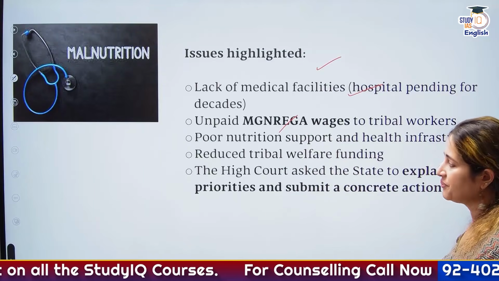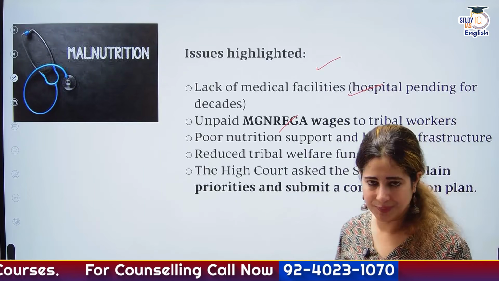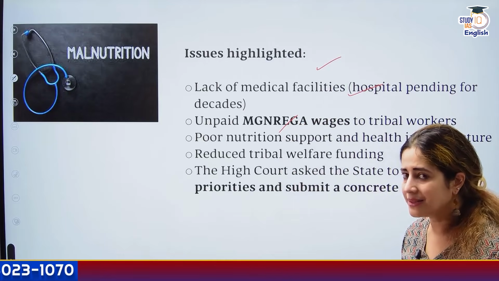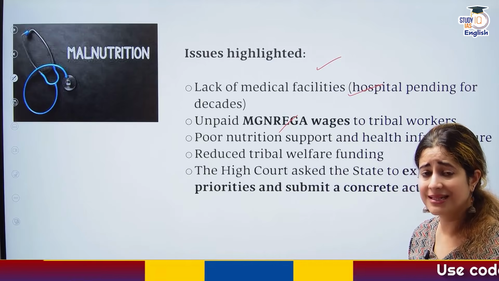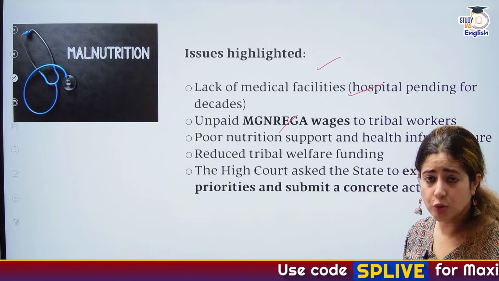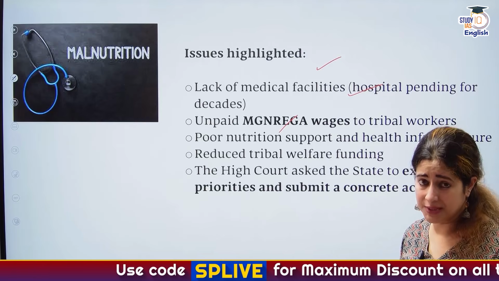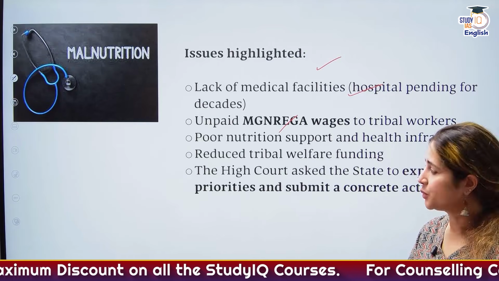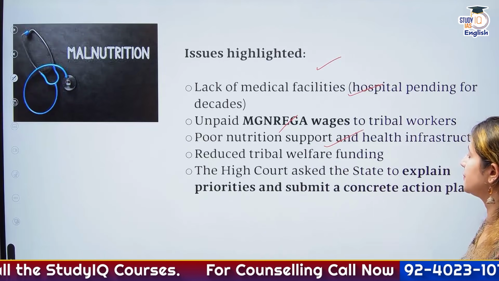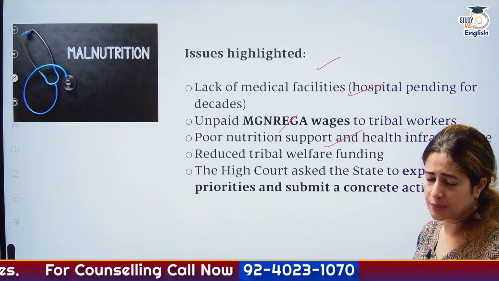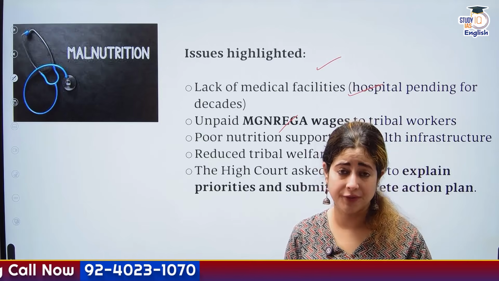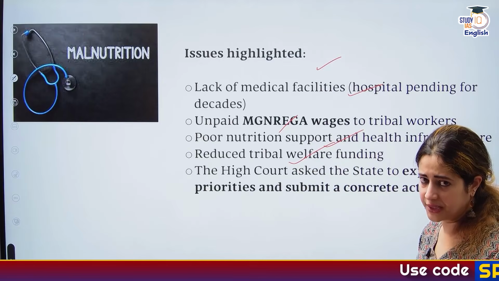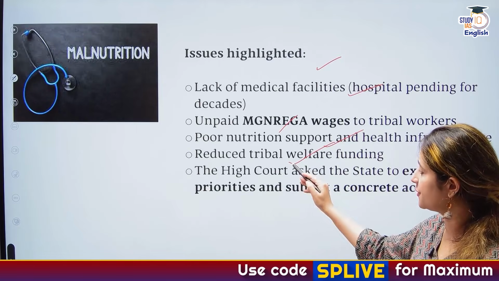Then you look at MGNREGA. MGNREGA has been giving jobs to people. Yes, the promised 100 days a year, but it is the poor tribal workers whose salary is not paid on time, and even when it's paid, then it's lesser than what's promised. Then there is no proper registration as promised through the application, through the app system, digital system, and then there is a gender wage disparity as well, which is quite shocking. There is very poor nutrition support and health infrastructure. There's nothing when you talk about vaccination. There is no proper food fortification or supplementation that was promised. At the same time, reduced tribal welfare funding. There is hardly any funding that's earmarked for tribal welfare.